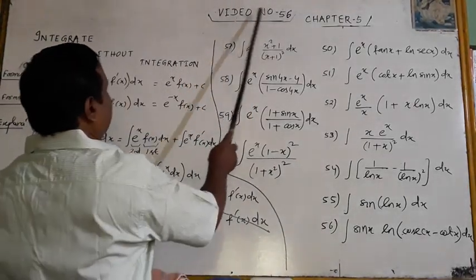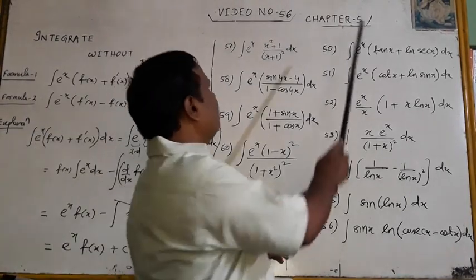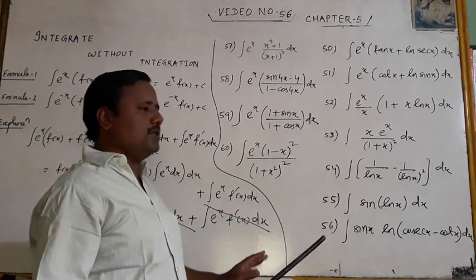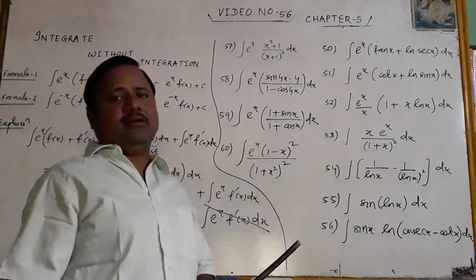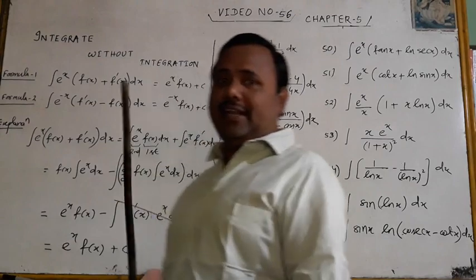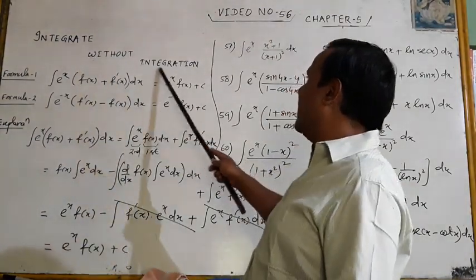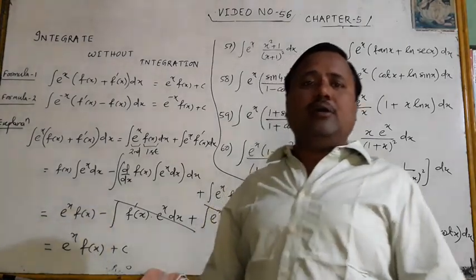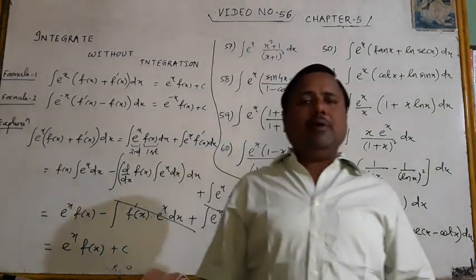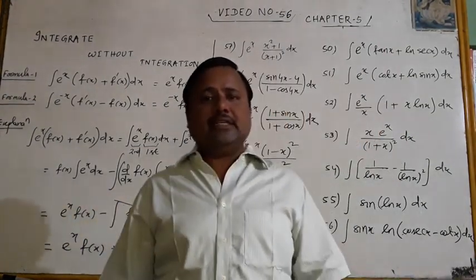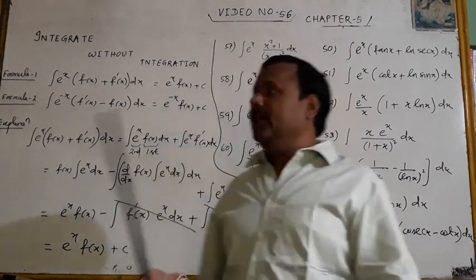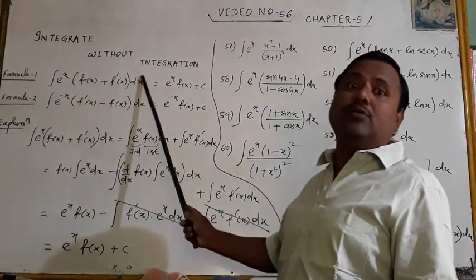This is my video number 56 and it is my chapter 5, and I have given you 11 problems of this chapter. Take a screenshot of these problems; it is a very interesting topic. As the name of my topic is integrate without integration, and this comes from the basic concept of permutation and combination. The name of permutation and combination is count without counting. You have to count but without counting. Similarly, here you have to integrate but without integration.